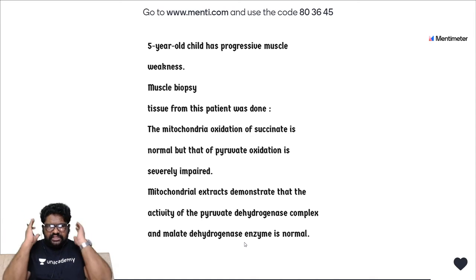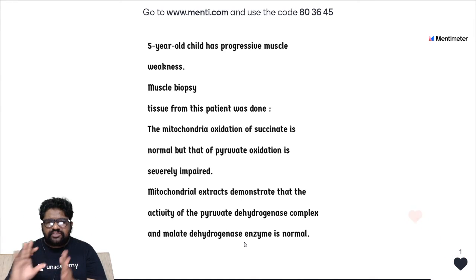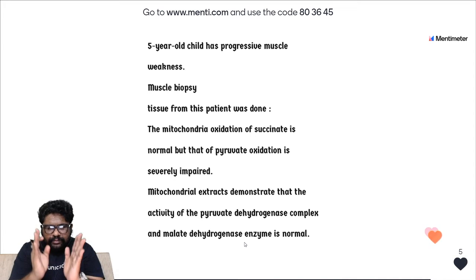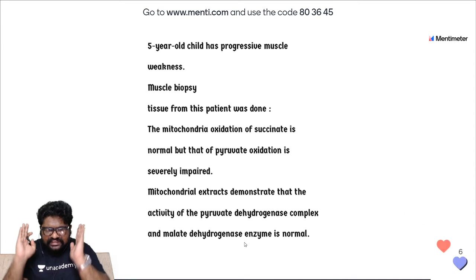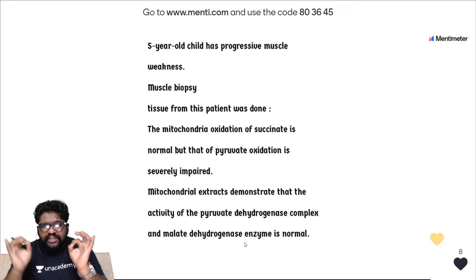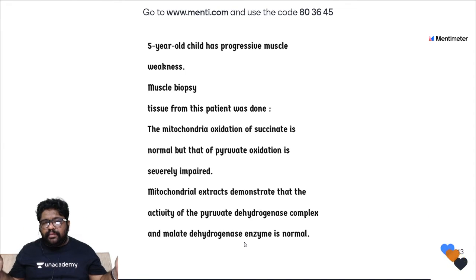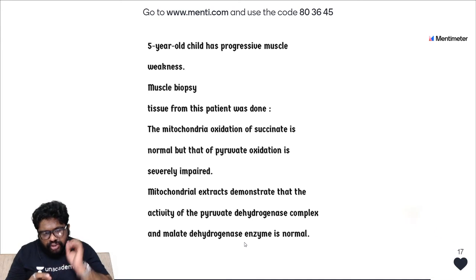The case history is simple. A 5-year-old child with progressive muscle weakness. A muscle biopsy was done. Mitochondrial oxidation of succinate is normal. On the basis of the biochemical analysis, succinate oxidation is normal, but pyruvate oxidation is abnormal. And please remember, the pyruvate dehydrogenase complex is actually normal.